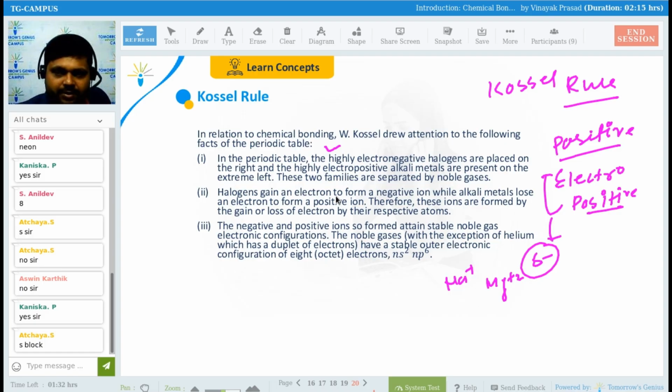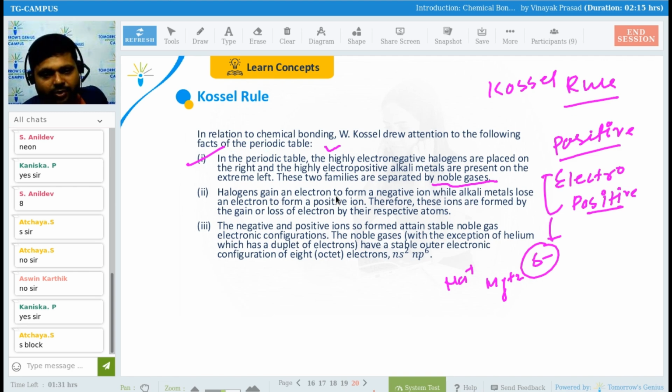Fine everyone? Okay. So highly electropositive metals are present on the extreme left. These two families are separated by the noble gases.